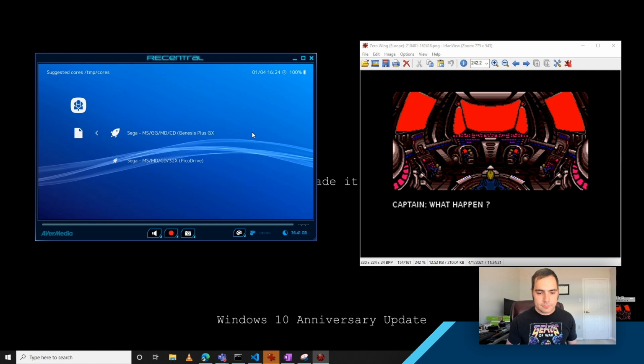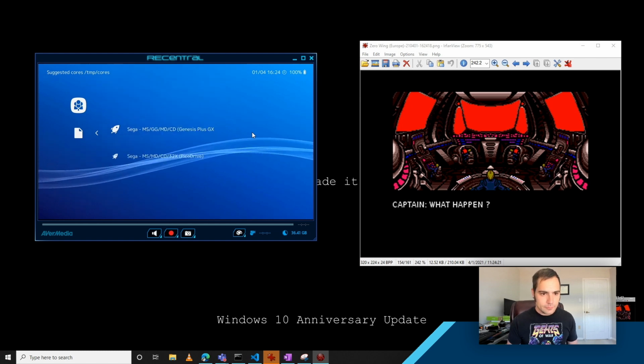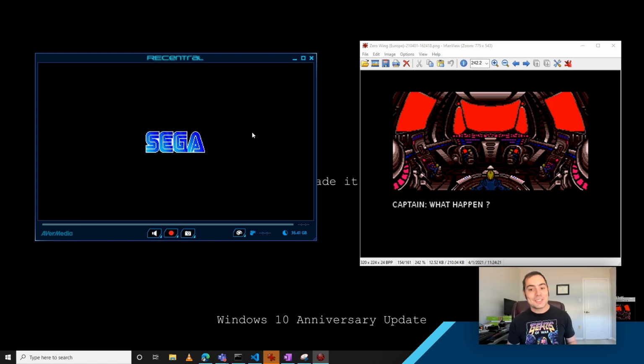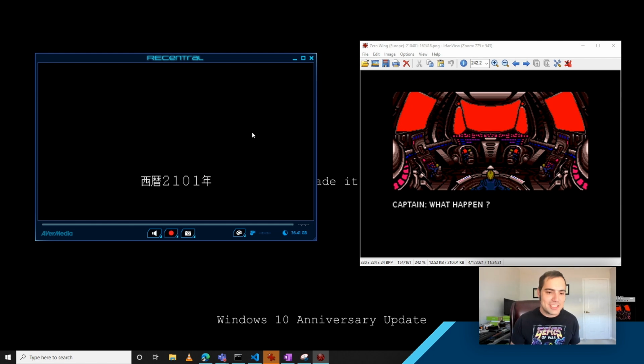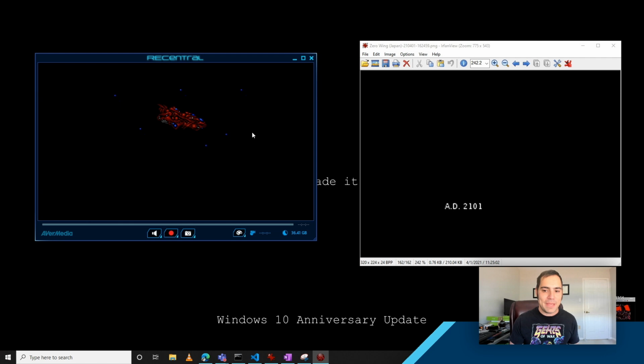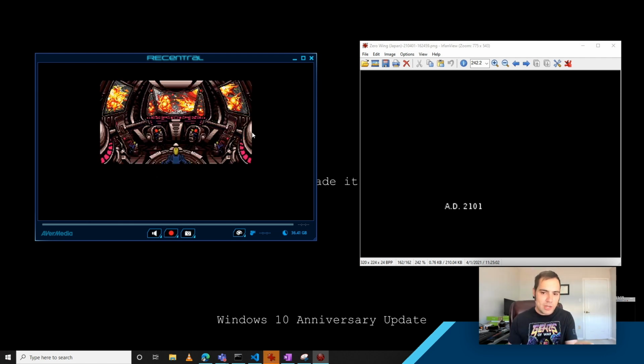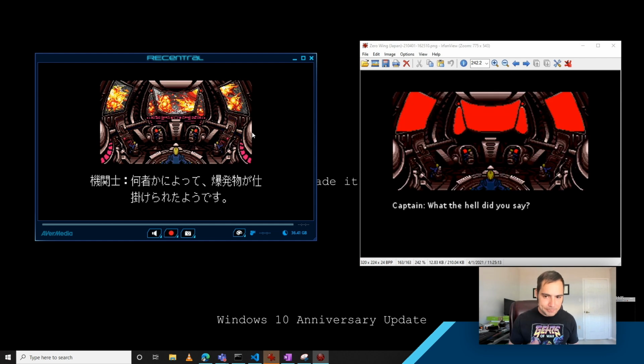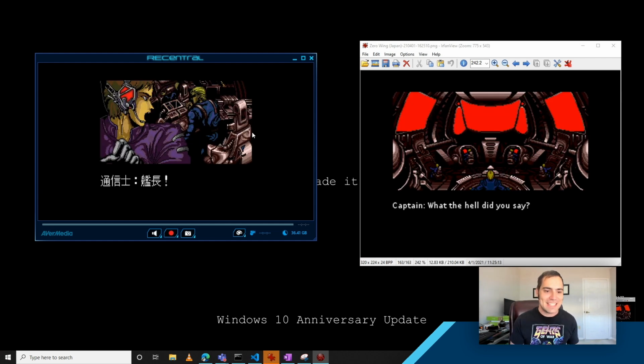One of your cartridges from overseas, from visiting the center of all video games in Japan. Correct. And again, you might remember this one. This is the infamous All Your Base Are Belong to Us game. So you'll see, just as we saw before, as the text was mentioning AD 2101, we're getting that again. We can grab a screenshot again here and get some of this text that's going on here with the dialogue.